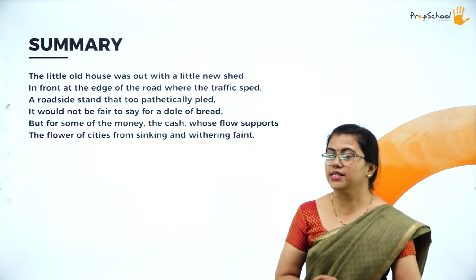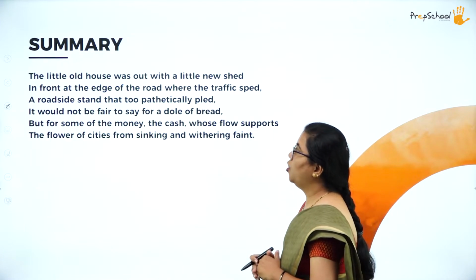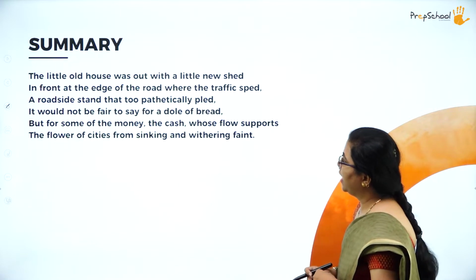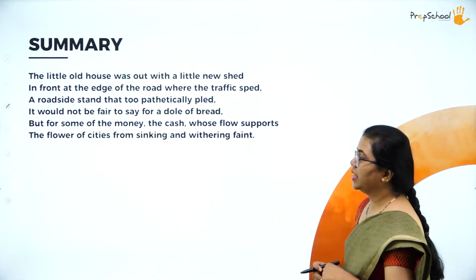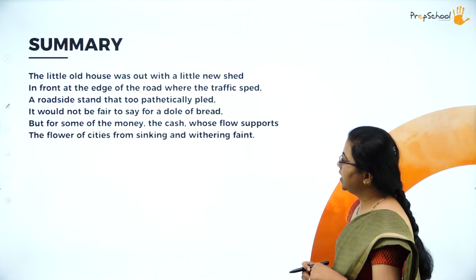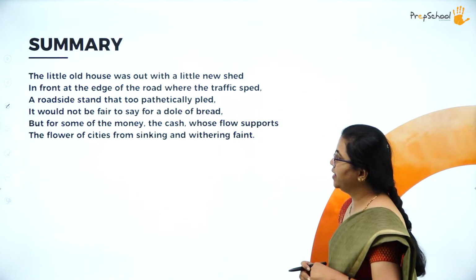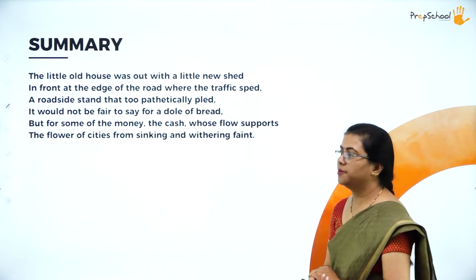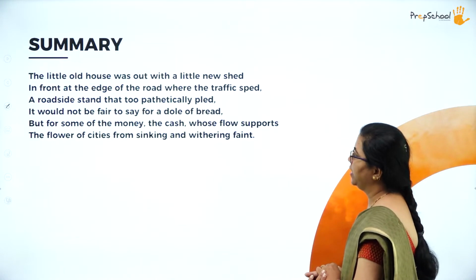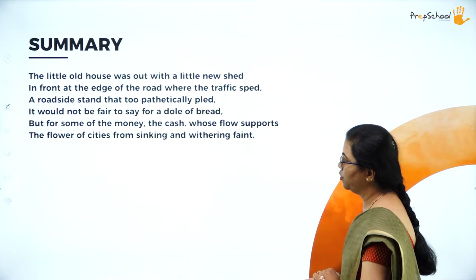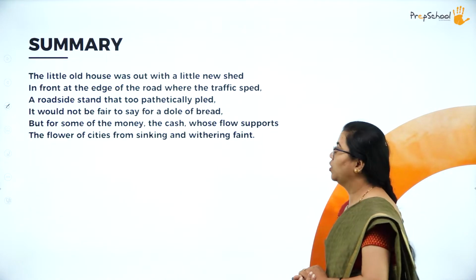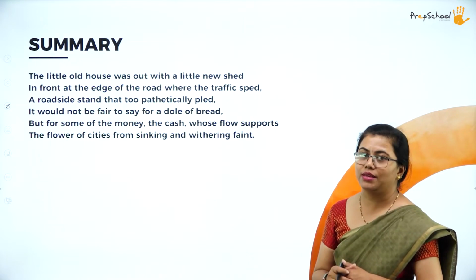So what is there in this first stanza? The little old house was out with a little new shed in front at the edge of the road where the traffic sped. A roadside stand that too pathetically pled, it would not be fair to say for a dole of bread. But for some of the money, the cash whose flow supports the flower of cities from sinking and withering faint. Okay, so here you can see what is the rhyme scheme of this poem.